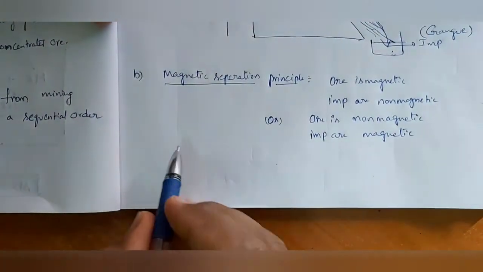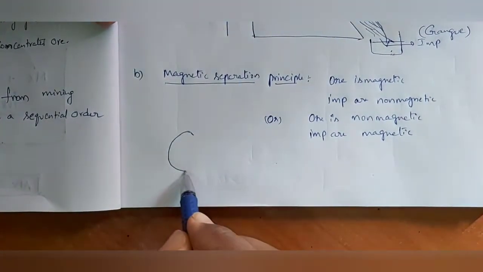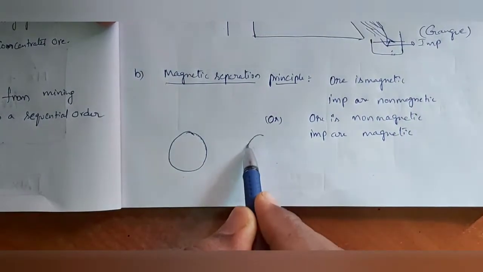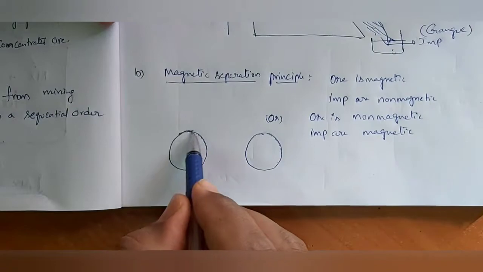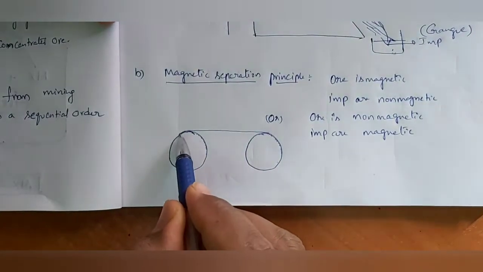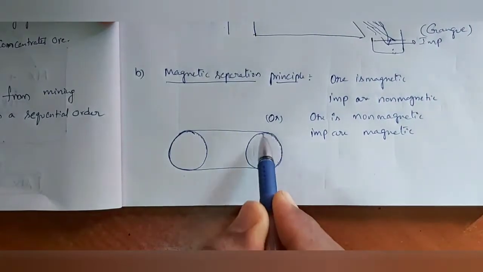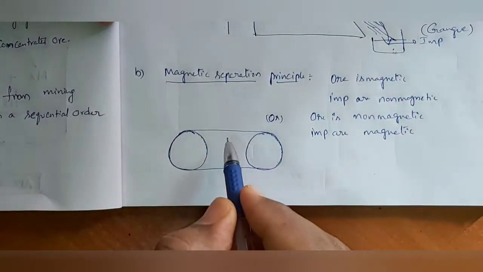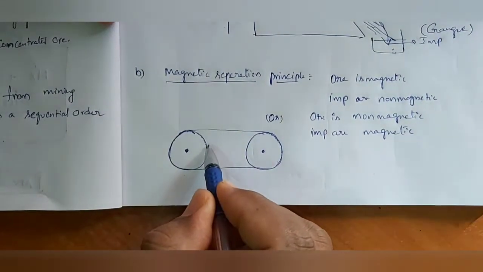We will have one conveyor belt on two pulleys. This is a conveyor belt on two pulleys, in which this pulley is magnetic.